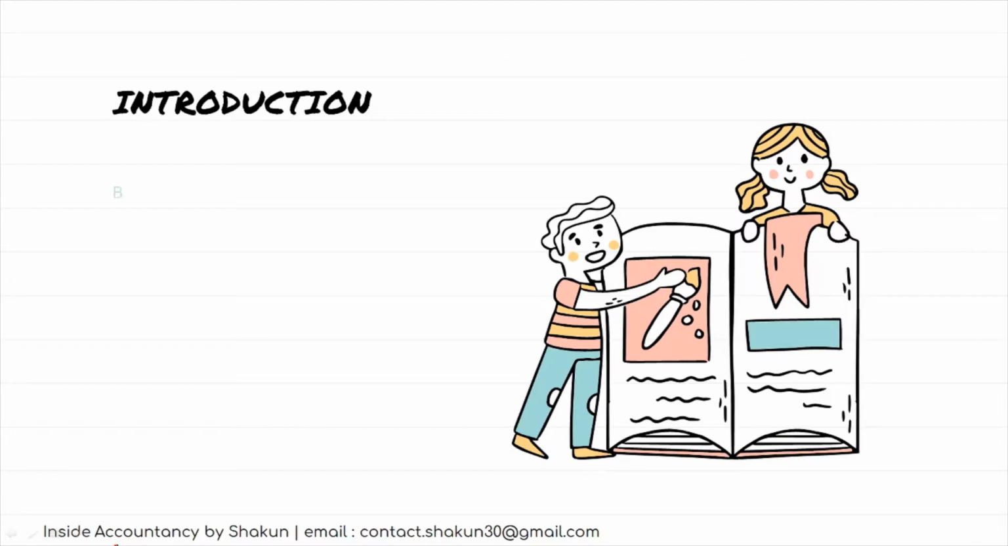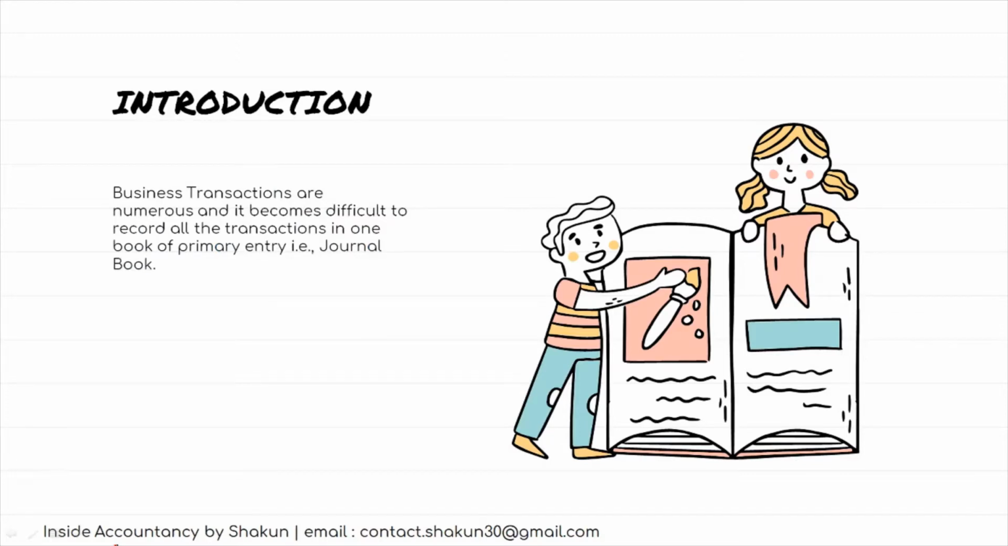There are numerous business transactions in a business firm, and it becomes really very difficult to record all of these transactions in one book of original entry, that is, the journal. So in order to make it convenient, we maintain a separate book for each type of transaction. One to record cash transactions, another to record credit purchases of goods, another one to record credit sales of goods, and so on. This book is called the Book of Original Entry or the Book of Primary Entry. It is a special form of journal, basically a subdivision of it.